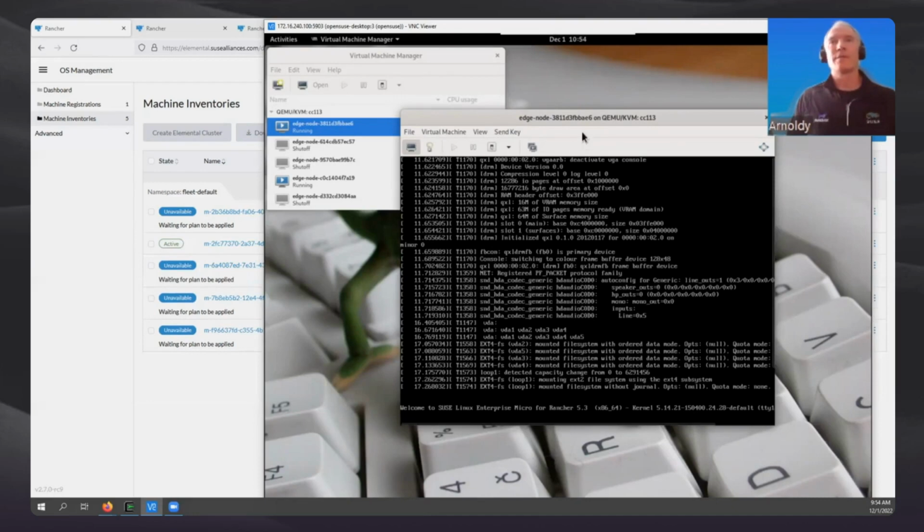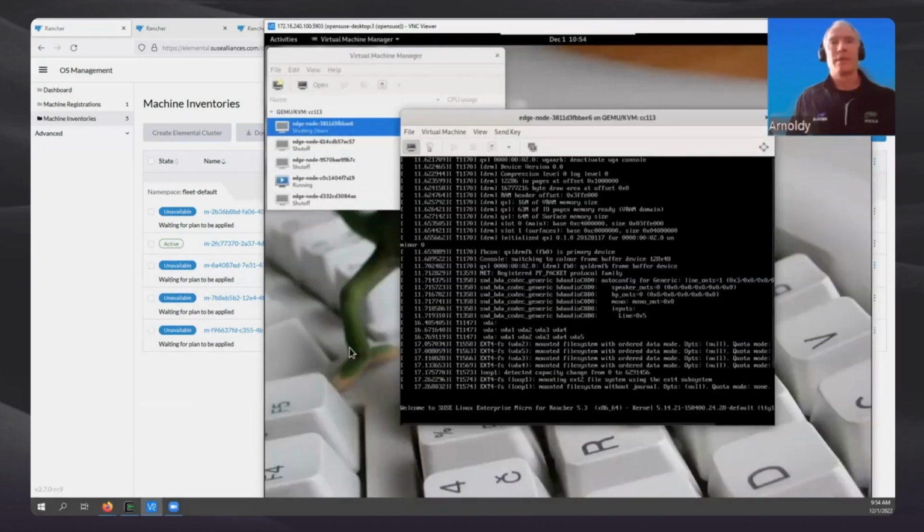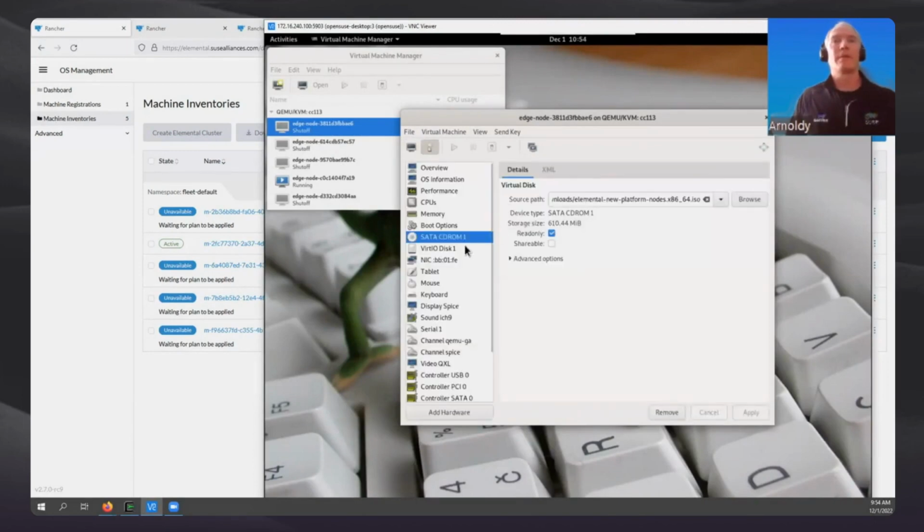And we can see that the serial number BAE6 is right here, and it has done that initial registration with Rancher server. And now my unit is fully provisioned and ready to ship off to my edge locations. The only thing I'm going to do here is remove the USB drive or the ISO image. And obviously, if I was doing PXE boot, that would not be required.